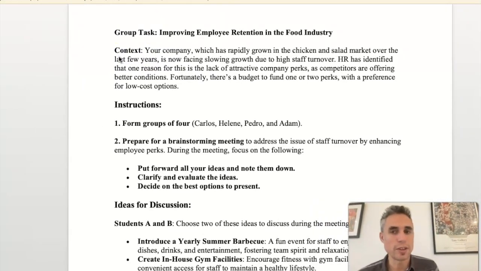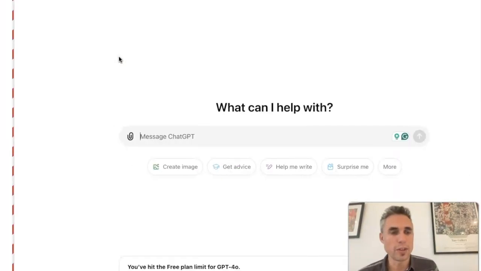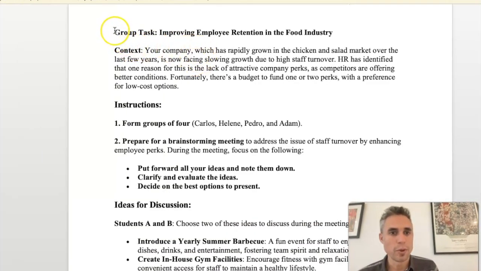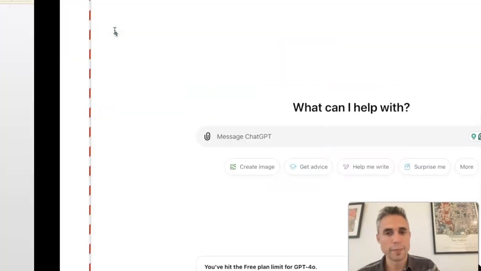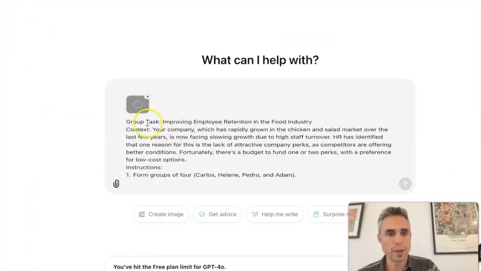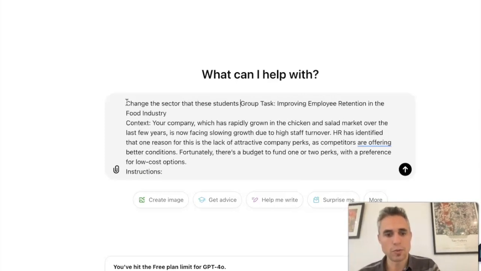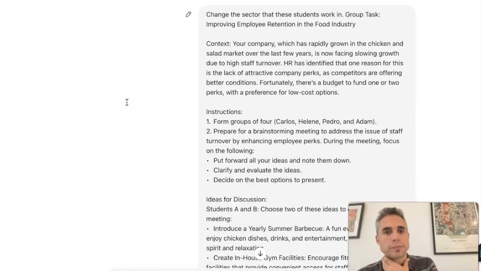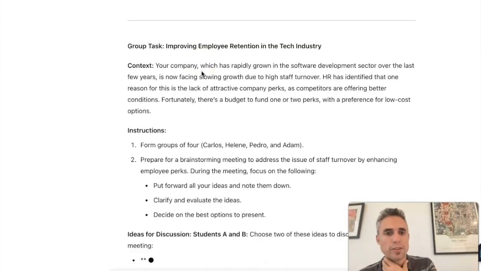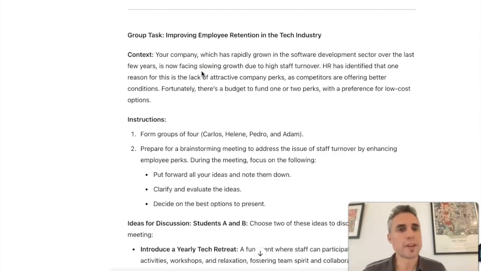If you wanted to change it, let's say to another sector or another industry, you can do that by doing this. So let's take, for example, the text. Let's select the text. Let's copy it and let's remove that and say change the sector that these students work in. And let's have a look and see. So there you go. The context has now changed.